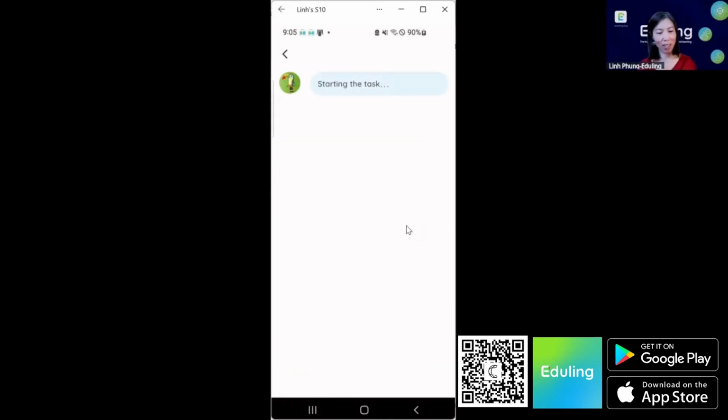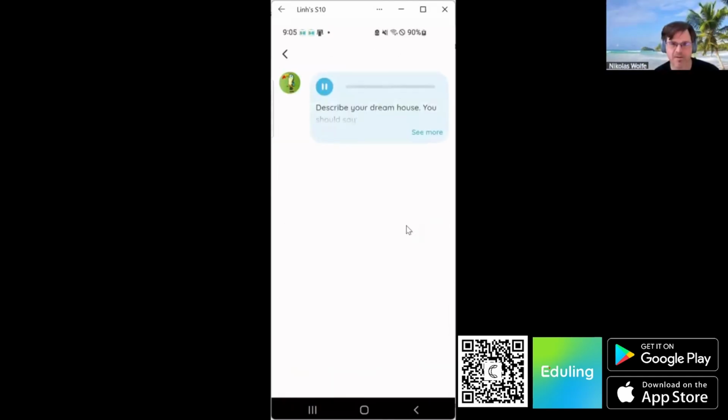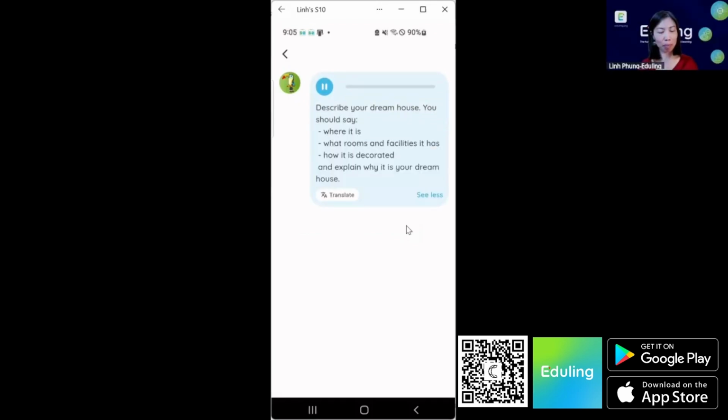My dream house. Describe your dream house. You should say where it is, what rooms and facilities it has, how it is decorated, and explain why it is your dream house. My dream house would be one on the beach with a lot of window around the house.